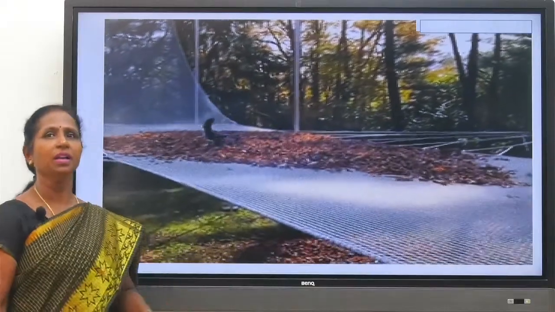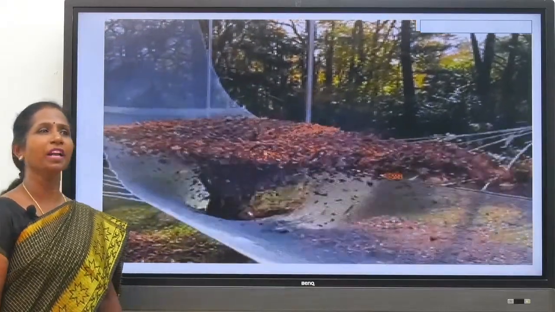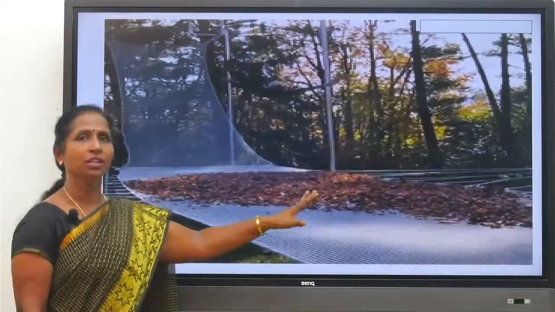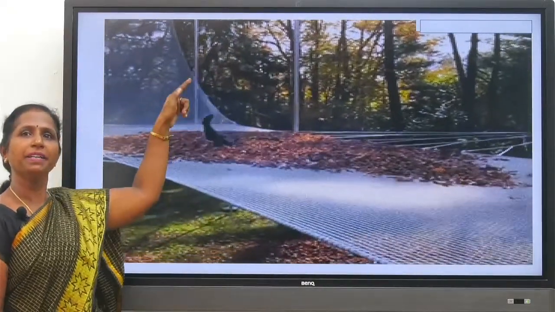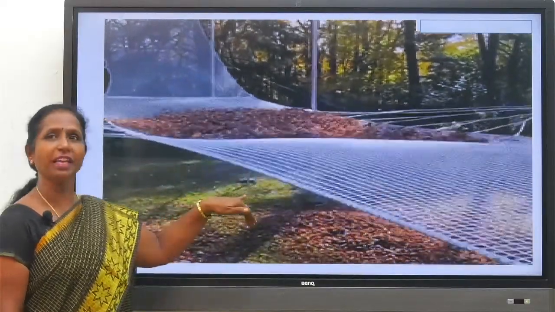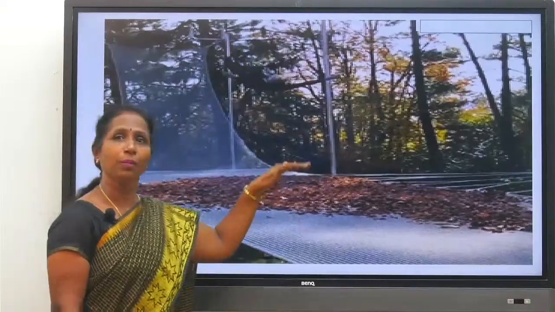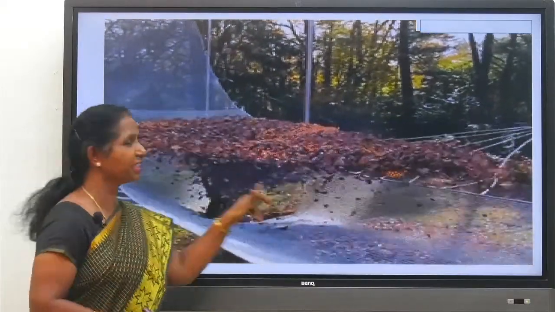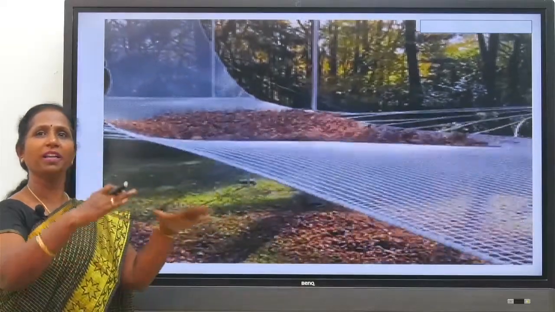The world's best example for inertia of rest, listen now. There is dust on a net, and a person from a certain height is falling down onto it. Even if the net is moving down, the dust particle remains in the same position. You can see the dust particle is not moving at all.